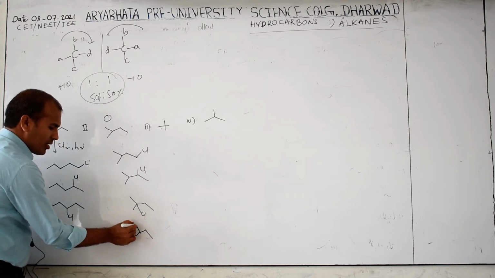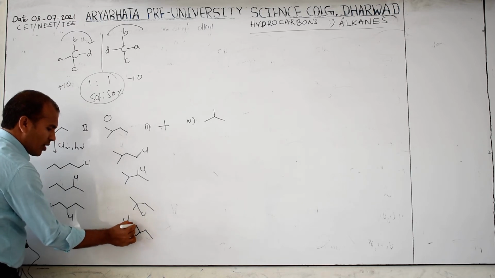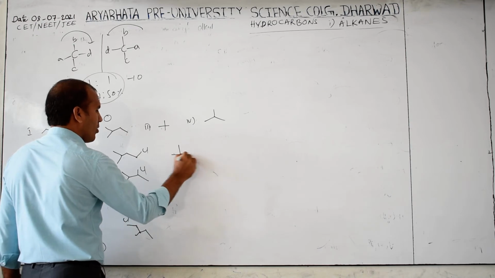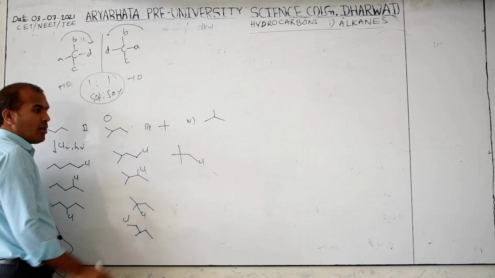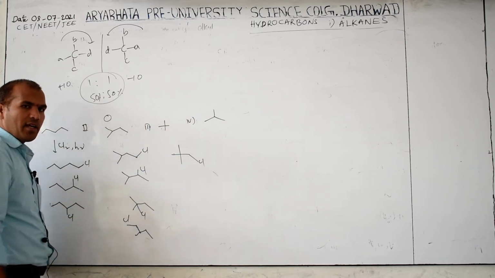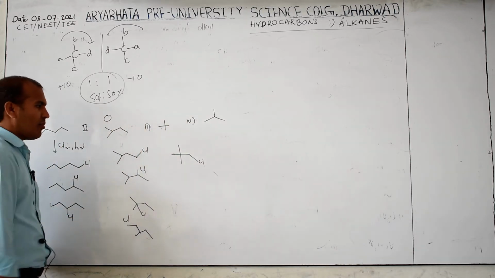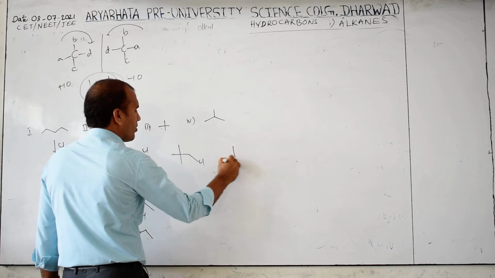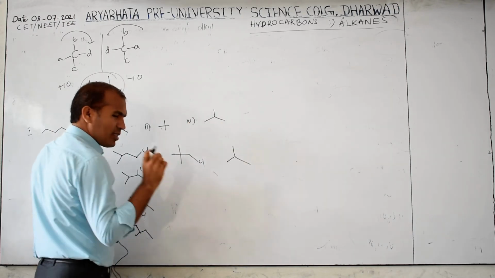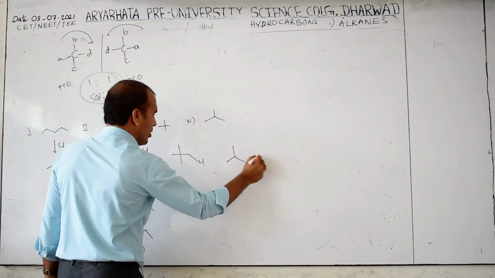This is CH3, this is CH3. Any one side, no problem. You will get the same answer. This is a possibility. Now here only one is possible, because this CH3, this CH3, this CH3, this CH3 are all identical. Anywhere the name will be the same. So only one.